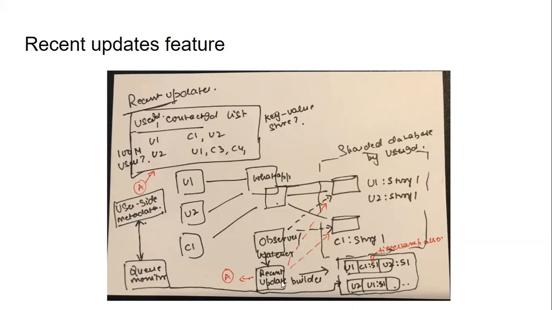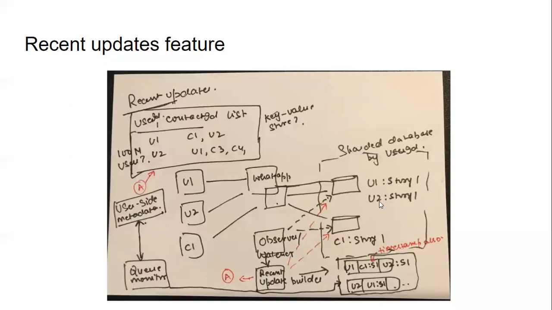Yeah, so I was thinking that I have this update builder component. What this will do is it will basically read this table, this key value store I'm having, so that to know who is all in my contact list, right? And then it is basically communicating with these databases, these shards, to pick up the updates that happened.